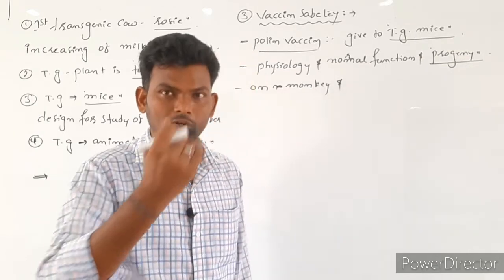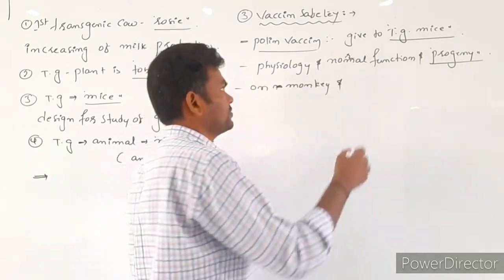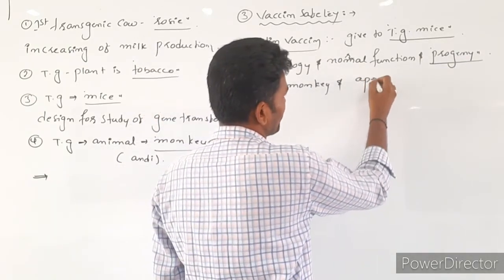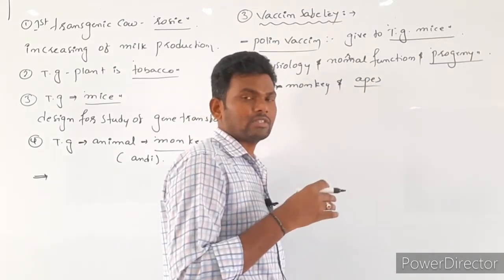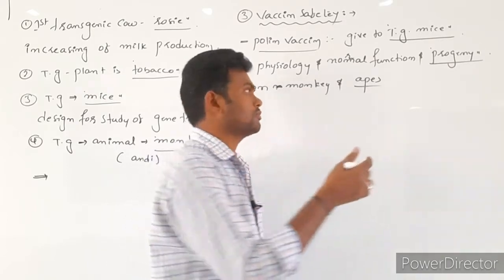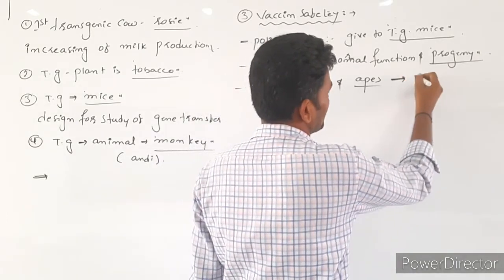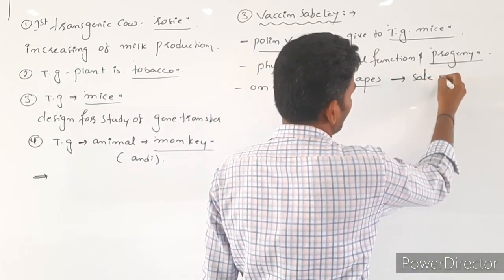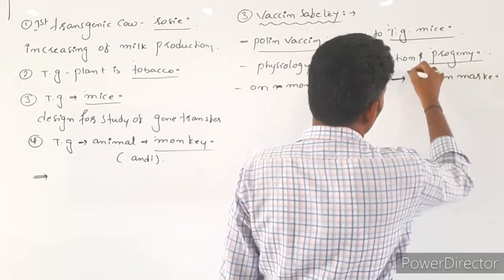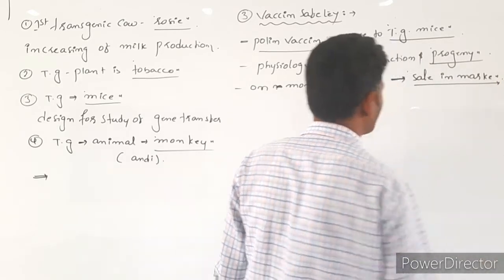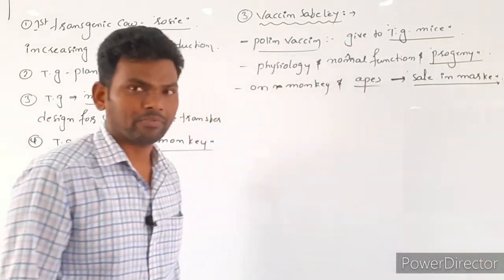Then the characters are noticed, and again they transfer to apes. If these trials are successful, then only they sell the drug in the market. Otherwise, the drug will cause a number of side effects in humans.